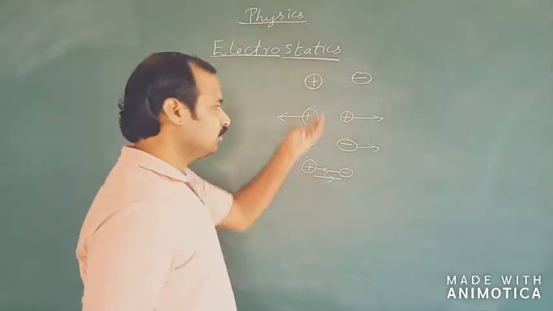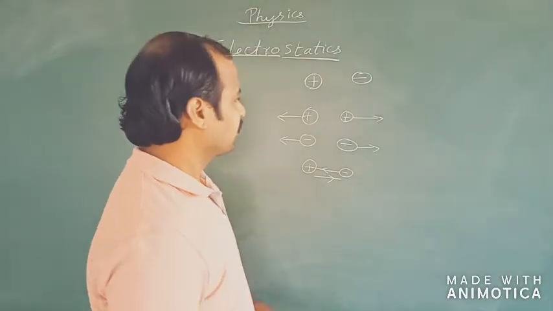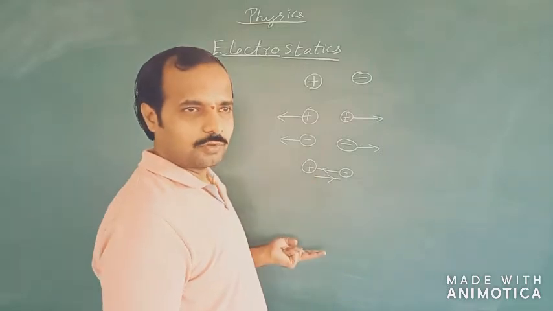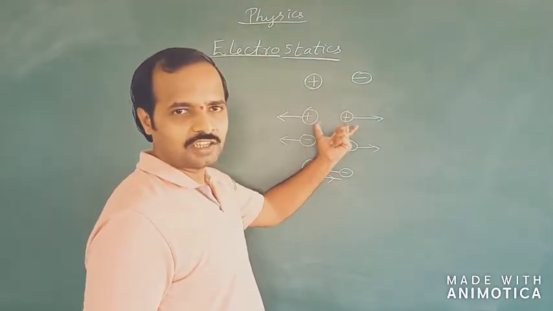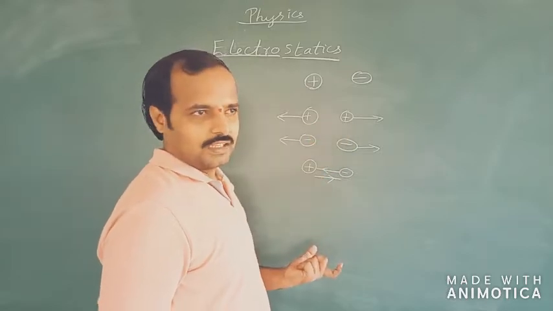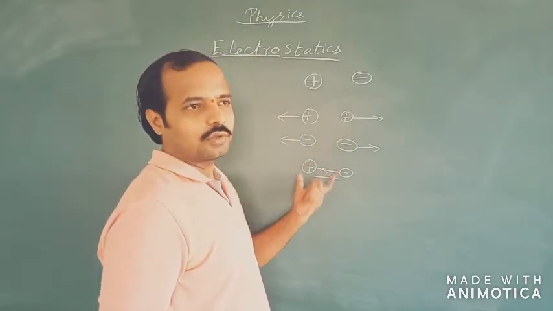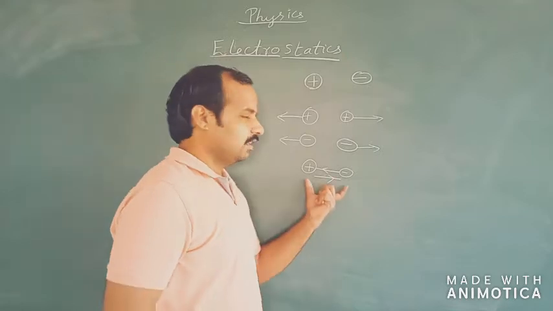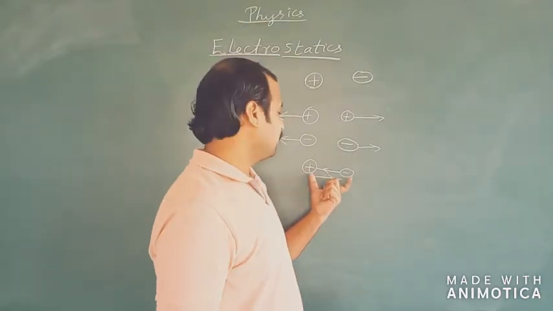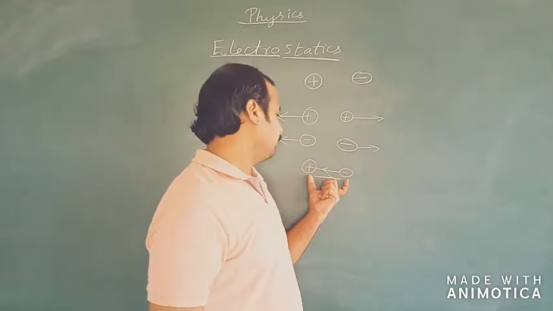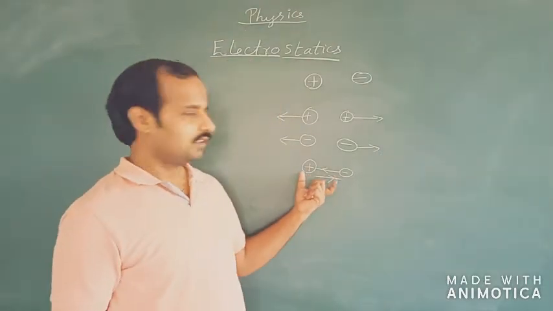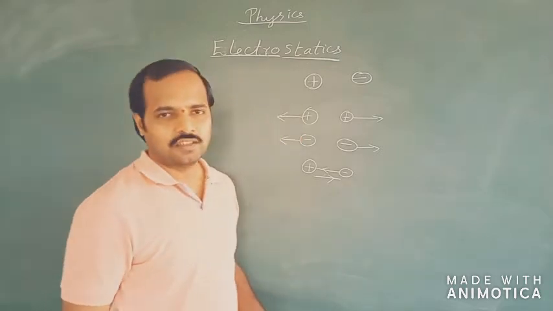So when it comes to the application of forces, there are two types of electrostatic forces. One is repulsive electrostatic force, which comes into the picture when we take two like charges, it may be two positive charges or two negative charges. The electrostatic force also can be attractive when we take the case where we have one positive and one negative charge.